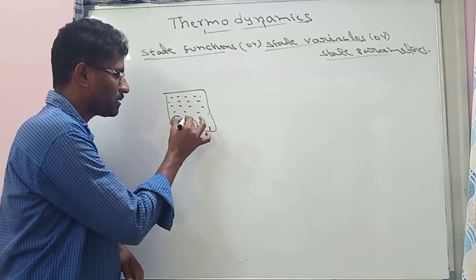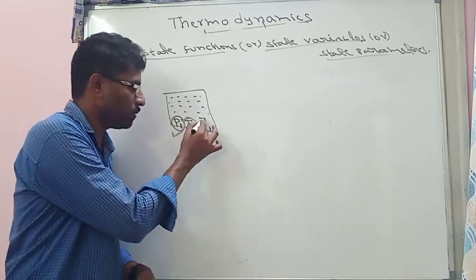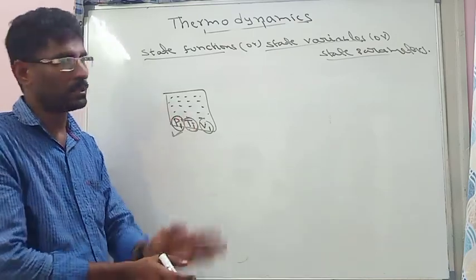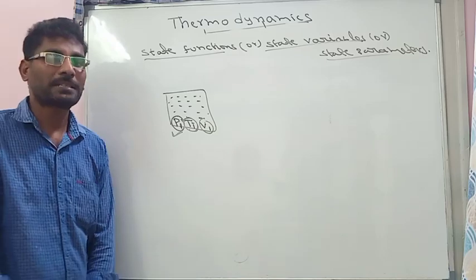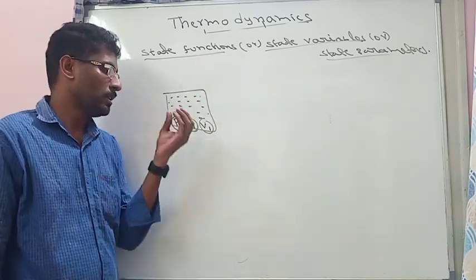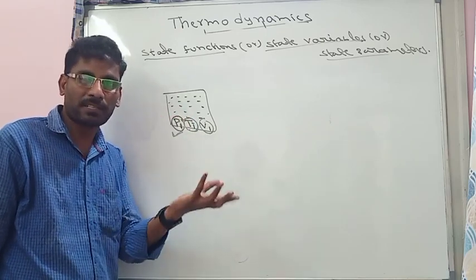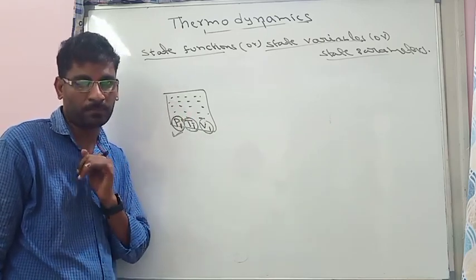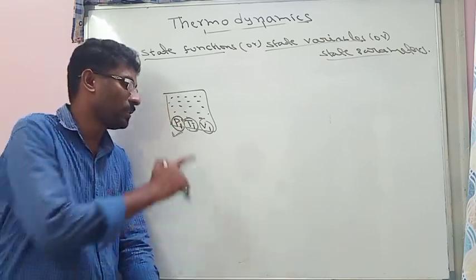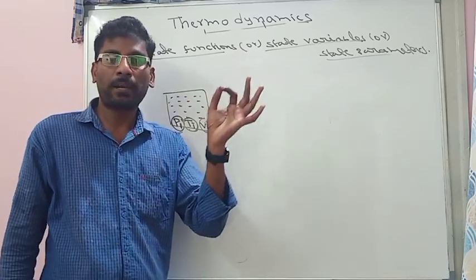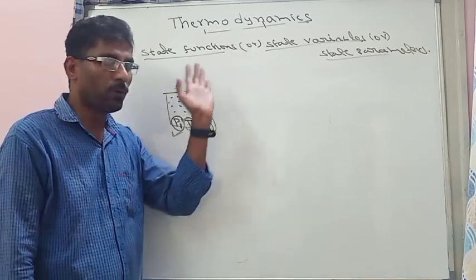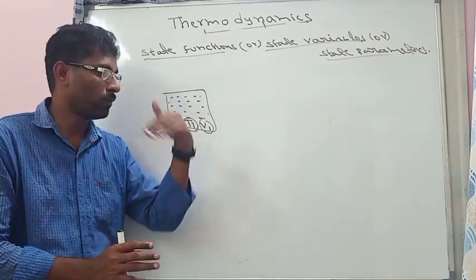Similarly, temperature explains the state of the system. Volume is also a state of the system. Any system state is explained by some parameters. Such parameters we call state parameters, state variables, state functions. However, these parameters only explain the state of the system, but they do not explain how the state is reached. That means these are path independent functions. They do not explain the path by which they reach, but they explain only the initial value and the final value.